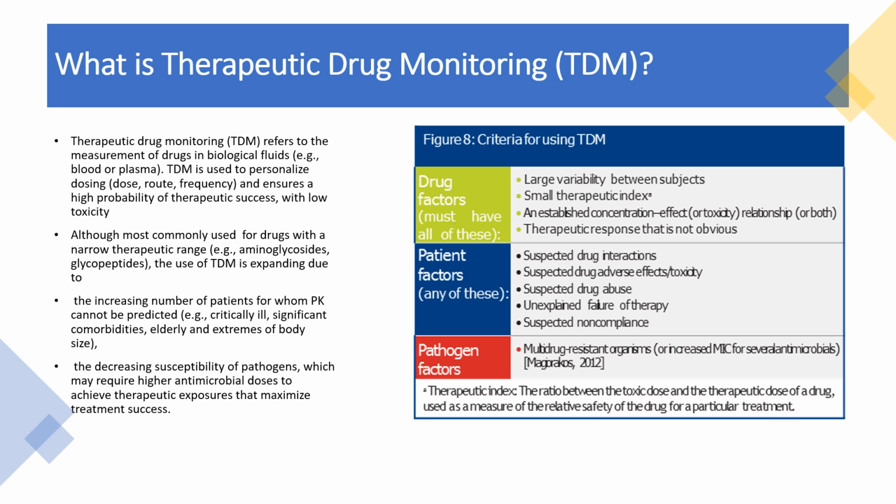So the therapeutic index includes the ratio between the toxic dose and the therapeutic dose, and it is used as a measure of the relative safety of the drug for a particular treatment.